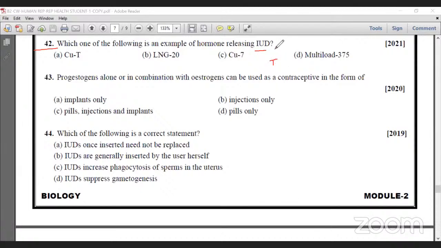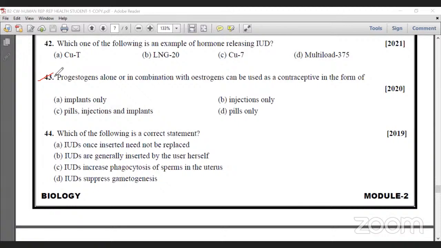There are 3 types of IUD: non-medicated IUD, copper IUD, and hormone releasing IUD. In non-medicated IUD, the example is Lippes loop. In copper IUD, CuT, Cu7, and Multiload 375. And hormone IUD, progesterone and LNG20. Here, CuT is a copper IUD, LNG is the hormone IUD, Cu7 is also a copper IUD, Multiload 375 is a non-medicated IUD. So the option is LNG20. Okay, next.